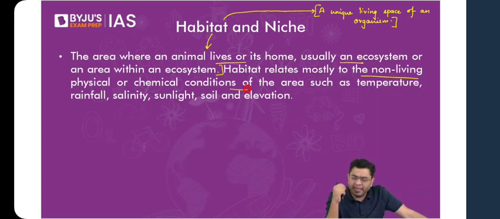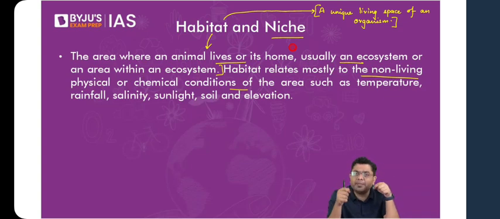Now, when we talk about niche, what is the meaning of niche? By the way, it is not Nikkei, it is not Nietzsche, it is niche. In any particular ecosystem, in any particular living space, an organism has its own unique role to play, whether as a consumer, a producer, a herbivore, a carnivore, etc. Each organism has its own role to play in the entirety of that ecosystem.